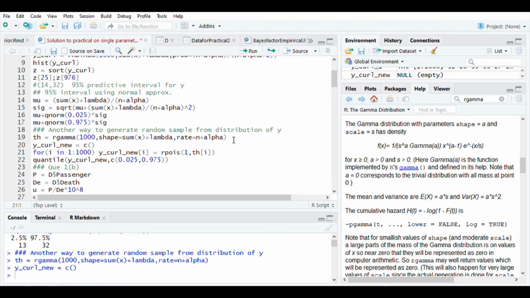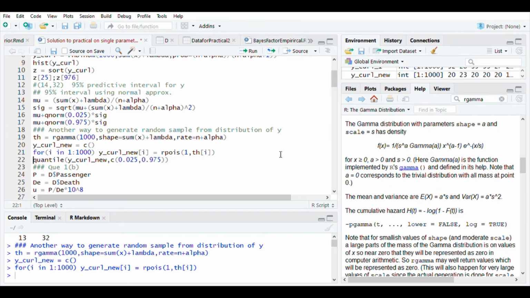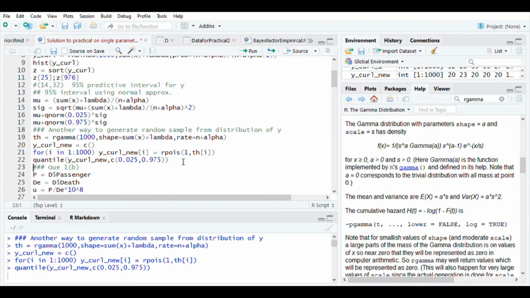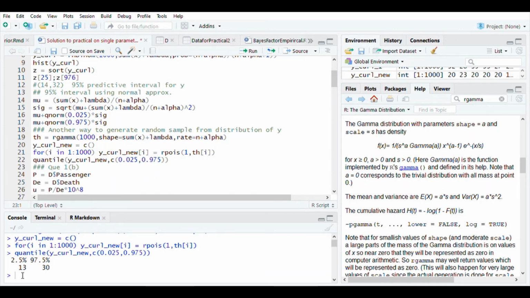Then the ith observation on y tilde new will be simply a random observation from the Poisson distribution with mean same as the ith value of theta generated here. So let us do that and see what we get. Now the interval will be simply the 2.5% and 97.5% points of these y tilde new. So we obtained the quantiles by using the quantile command. As you can see here, 13 and 30, this is the interval which we have got from the random sample generated in this way.